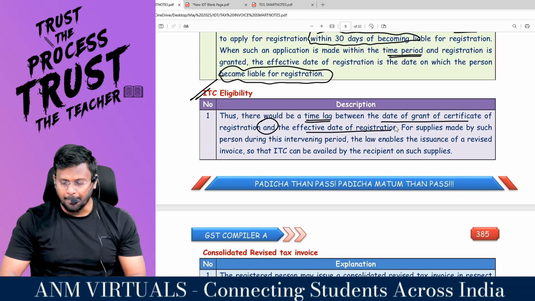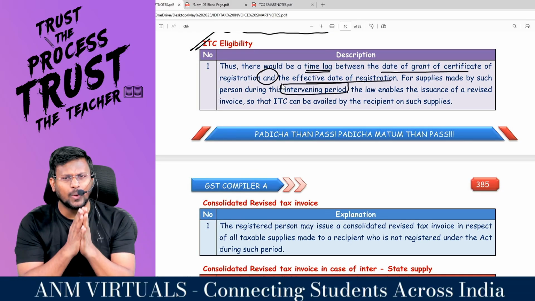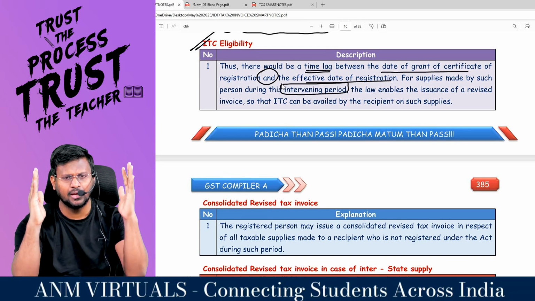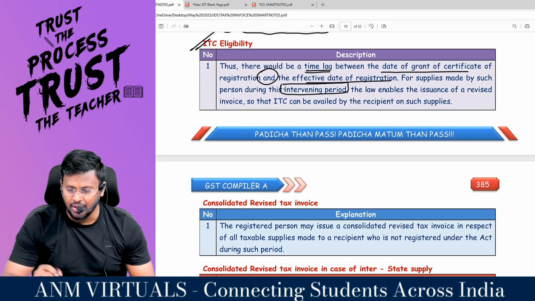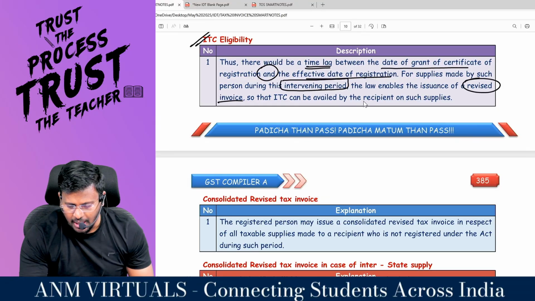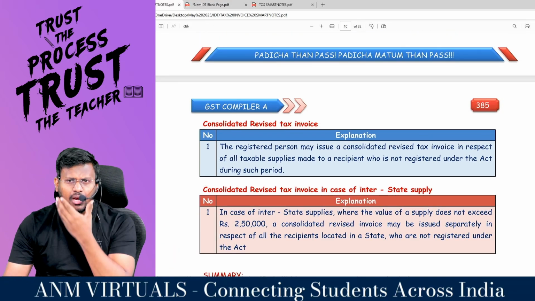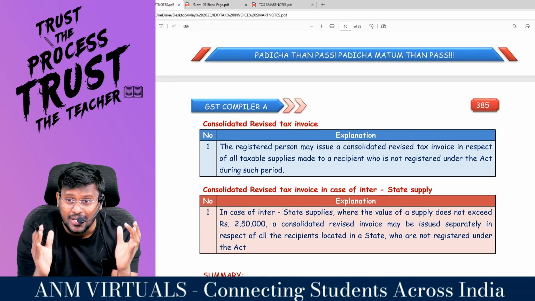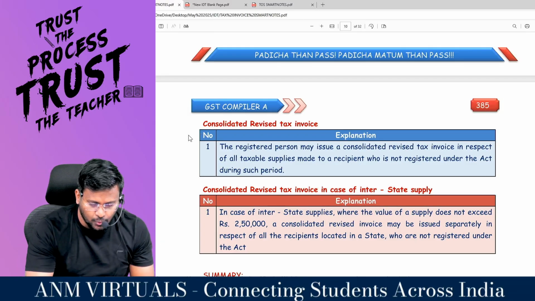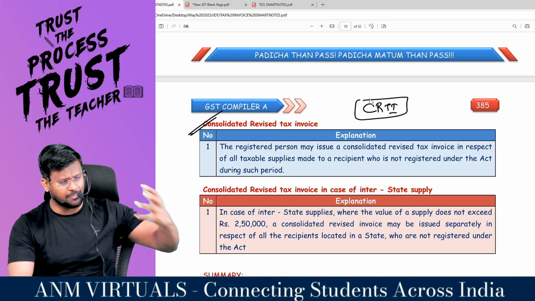Comfortable? For supply made by such person during this intervening period. My dear lovable students, what is that intervening period? It is the period between the effective date of registration till the grant of RC. The law enables issuance of a revised tax invoice, so that the ITC can be availed by the recipient on such supply. Comfortable? Sometimes, my dear lovable students, during that intervening period, not only revised tax invoices, I have to issue a consolidated revised tax invoice. What is the concept, man?